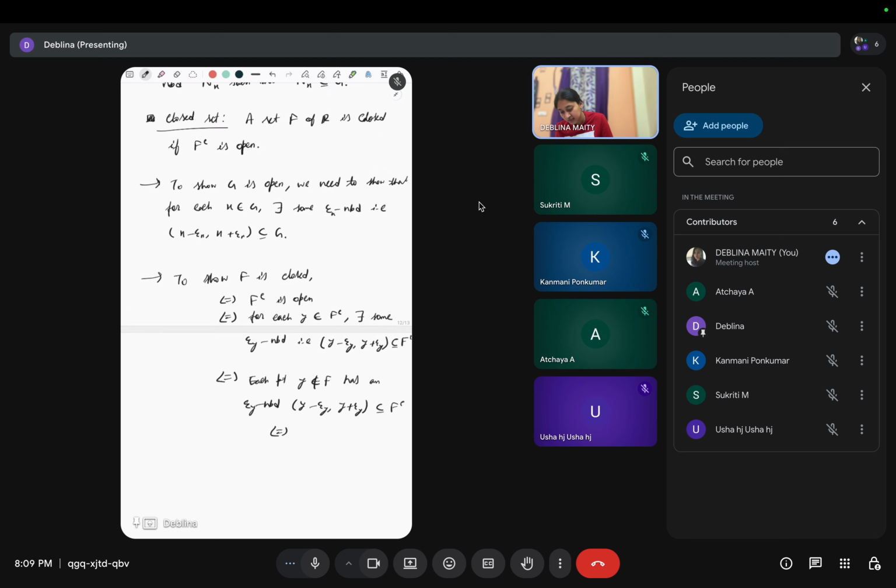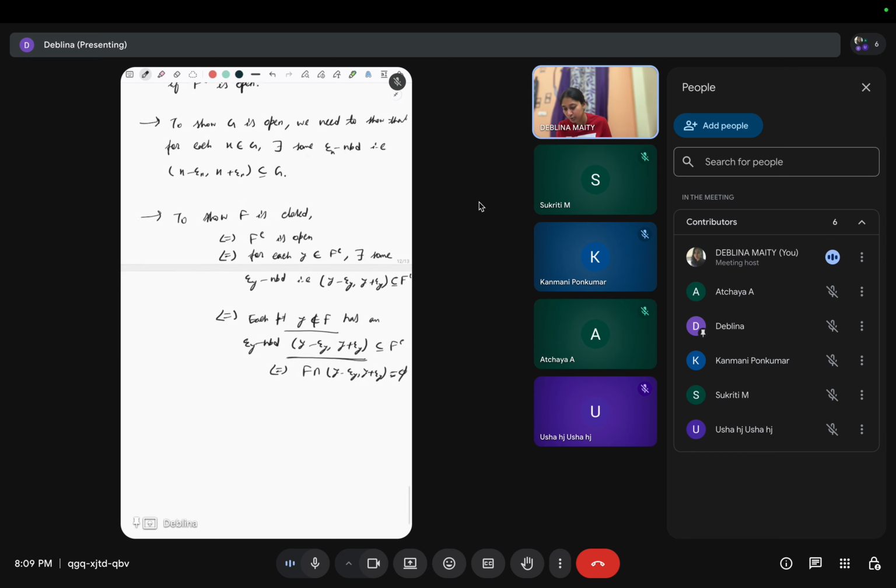This means F intersection this interval is phi, right? This is totally contained in F complement, so it does not contain any point of F. So to show F is closed, we need to show this: if a point does not belong to F, then there exists a neighborhood of this type such that it does not contain any point of F, right? So this is needed to be shown.